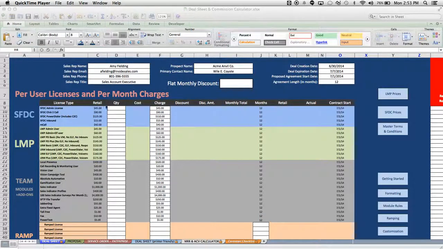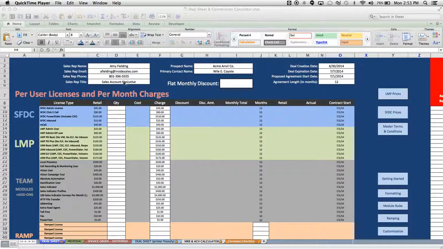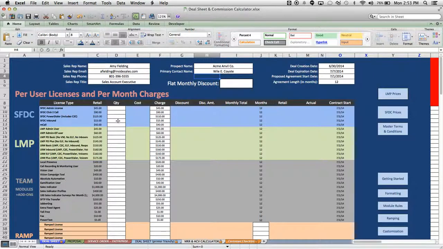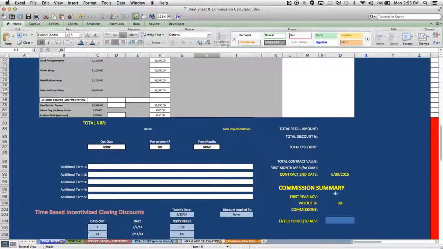Built into the deal sheet here is a commission calculator that is largely a function of what your job title is and based off of the different amounts. So for example, a sales account executive, their minimum deal size is 6,000 like everyone else's, but in order for them to reach the 10% payout mark, they have to reach a minimum threshold of $10,000.